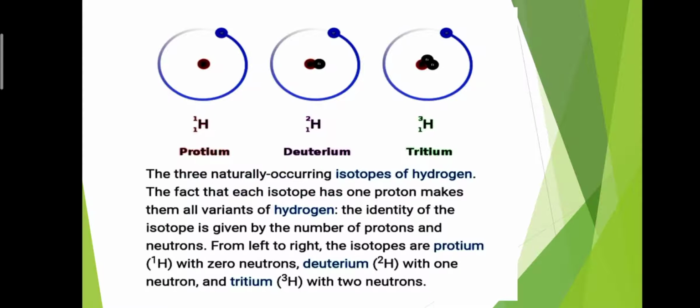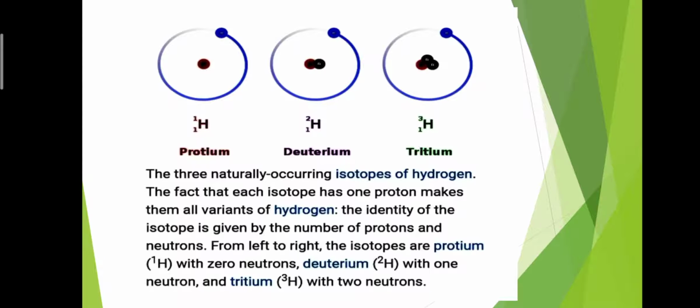Consider the isotopes of hydrogen. The three naturally occurring isotopes of hydrogen: number 1, protium, having 1 proton in its nucleus and 1 electron that revolves round the nucleus. Due to the presence of 1 proton, its atomic mass is 1, and its atomic number is also 1.